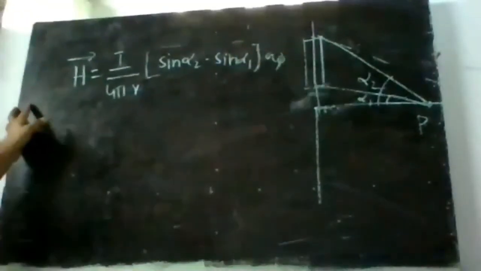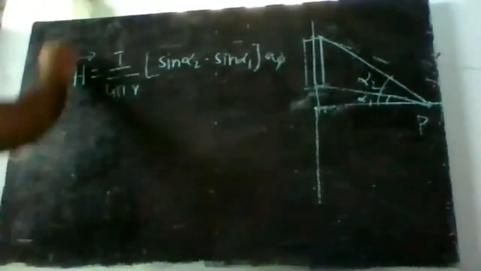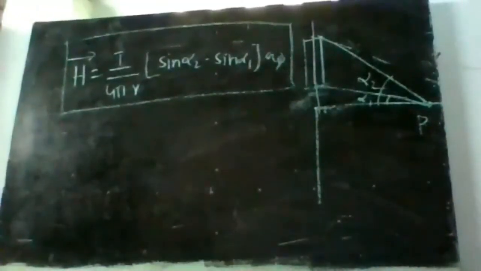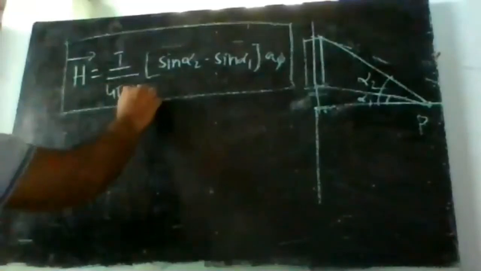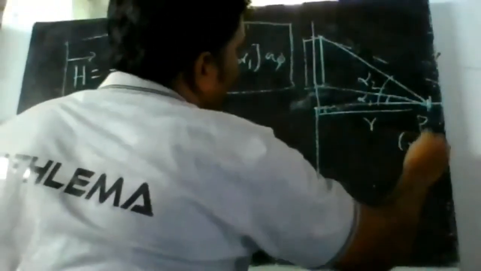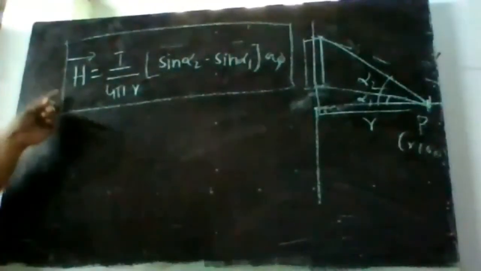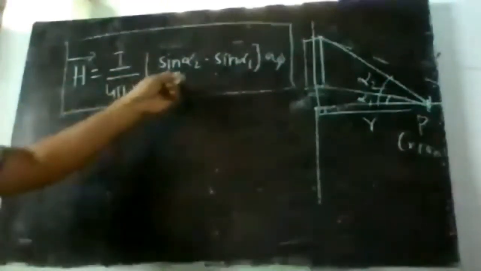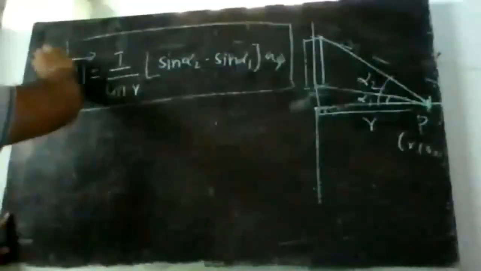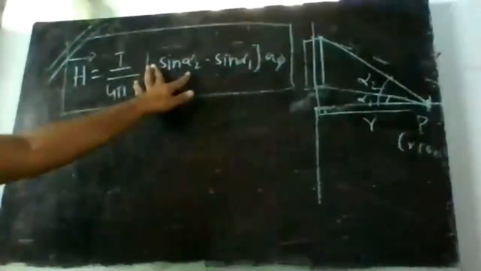In the similar way, whatever we calculated just now, if we calculate in the same way, then the expression for magnetic field intensity of a finite length conductor will be I by 4 pi r. R is this distance. The point is at a distance of r comma 0 comma 0. So h bar is equal to I by 4 pi r into sin alpha 2 minus sin alpha 1 into a phi. You can solve this in the similar way that we solved for this, just here we got only sin theta.